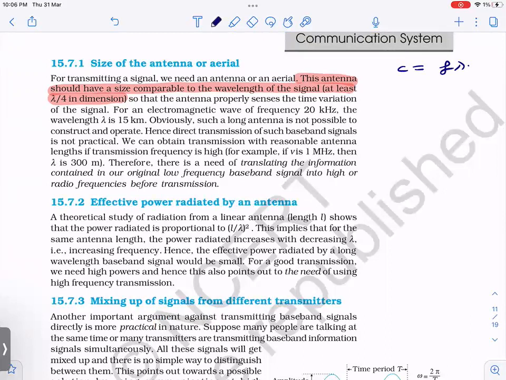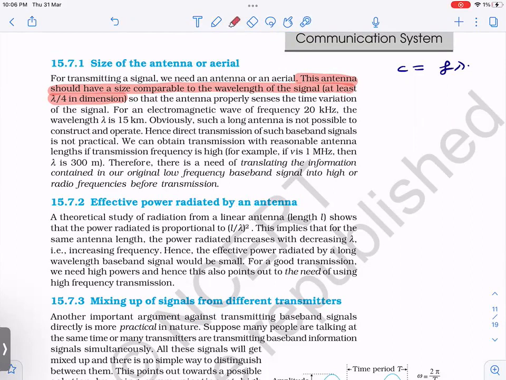Frequency is given, you find lambda from here, and lambda by 4 is the size of antenna, correct? Now let us see here. So what is the key point here? That if you want to transmit a signal, antenna size should be minimum lambda by 4, right? So here at least minimum lambda by 4.